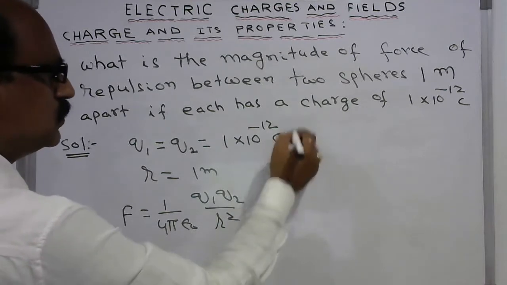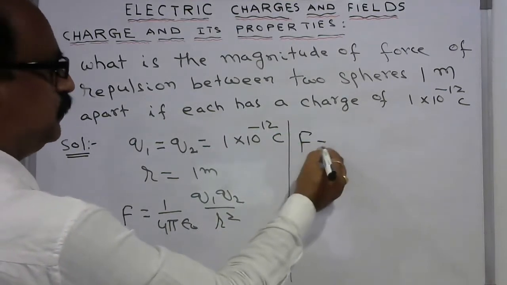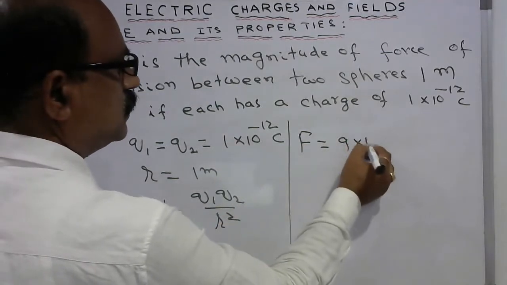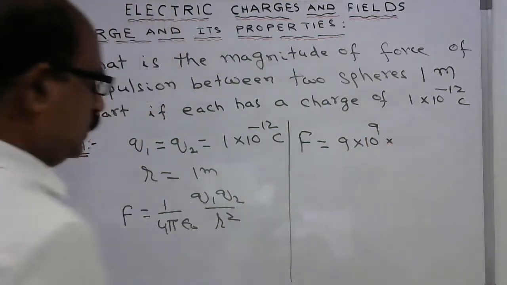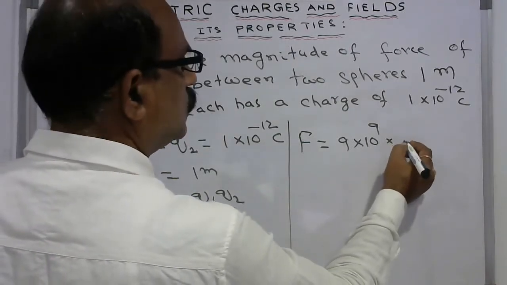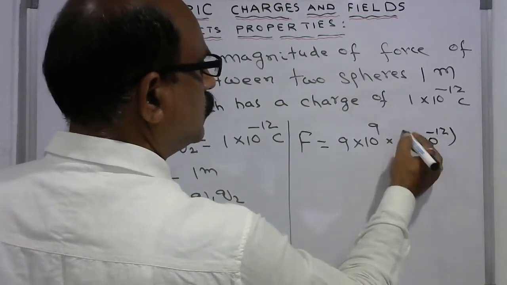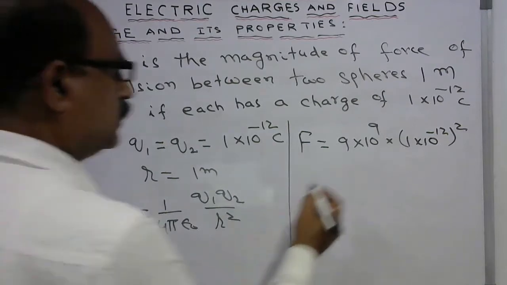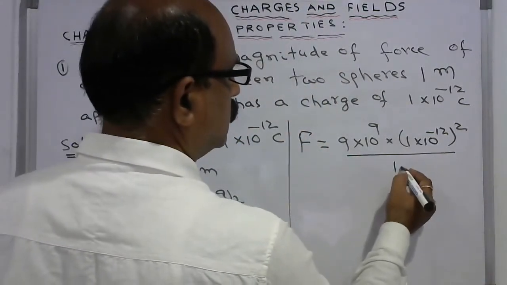Now let us substitute the values in this formula. So F equal to 1 by 4 pi epsilon naught, which is 9 into 10 power 9 SI units, into Q1 Q2, each one 1 into 10 power of minus 12, whole square, because Q1 and Q2 are equal, by R square, 1 meter square.